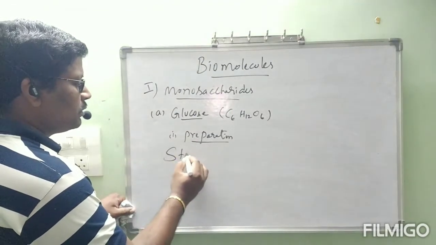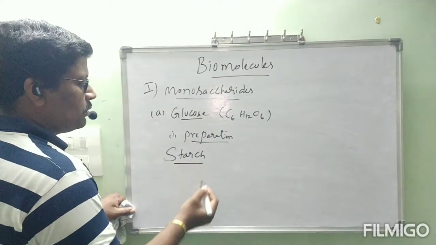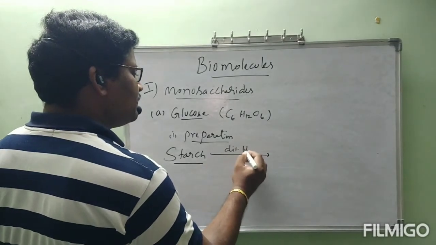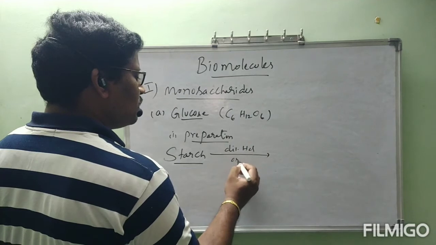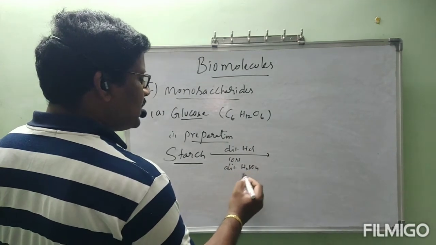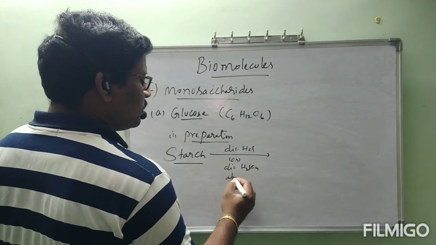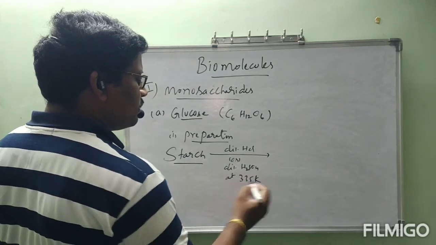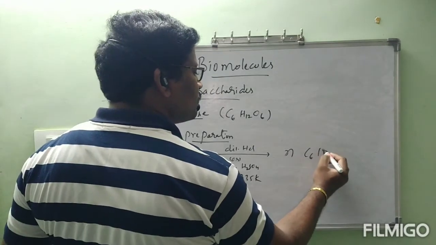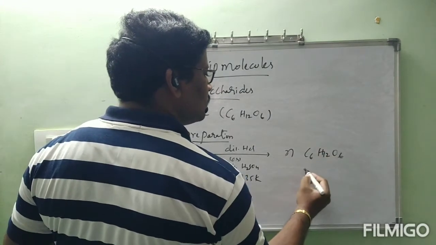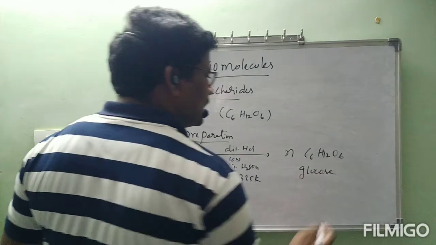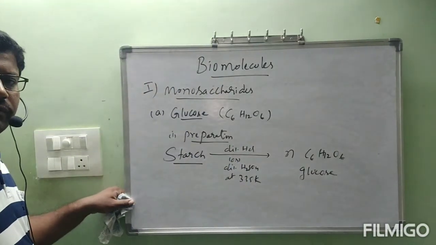Starch will undergo hydrolysis in the presence of dilute HCl or dilute H2SO4 at 335 Kelvin. It will give n molecules of glucose.